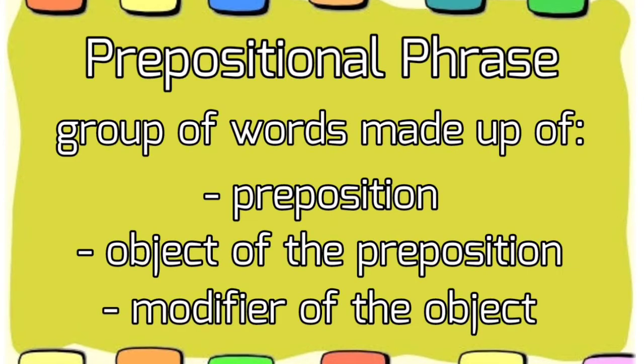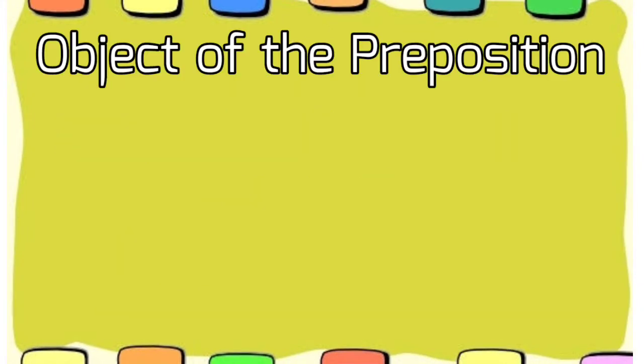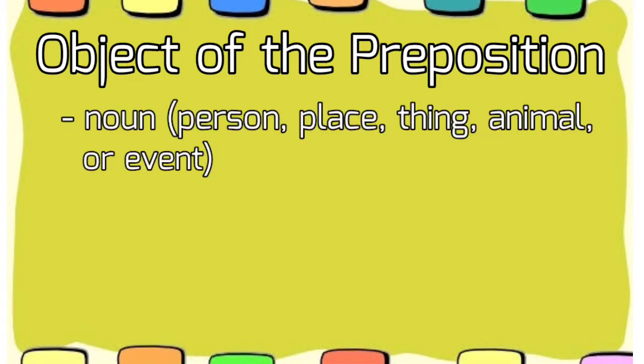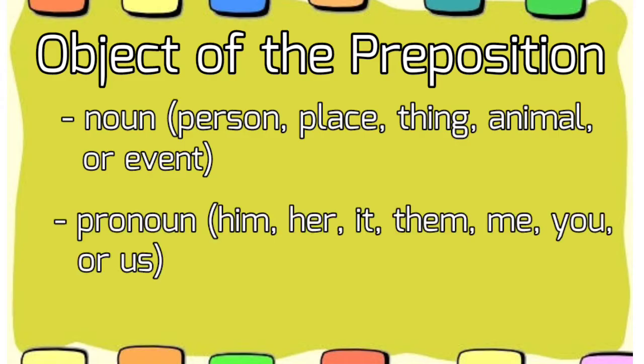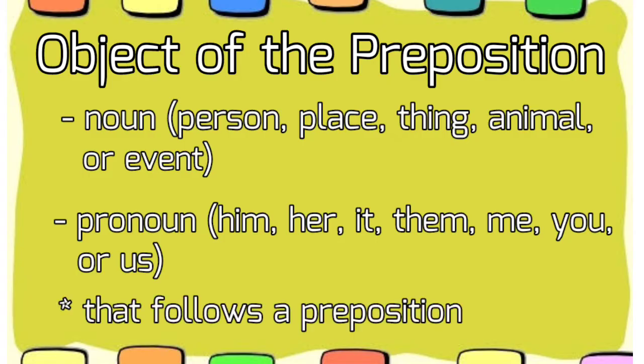Okay, let us have the second part or component of the prepositional phrase, the object of the preposition. An object of the preposition is a noun like a person, place, thing, animal, or event, or a pronoun like him, her, it, them, me, you, or us that follows a preposition.